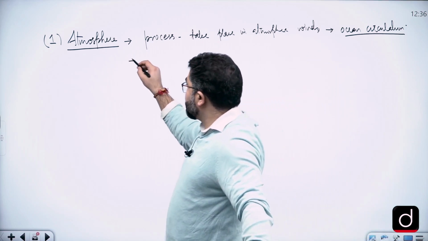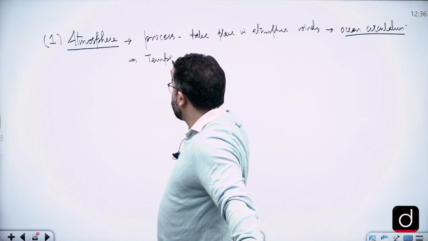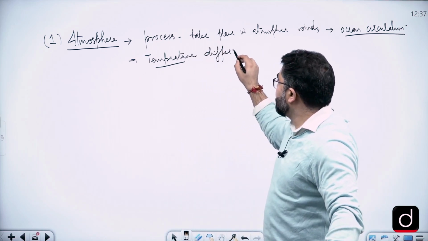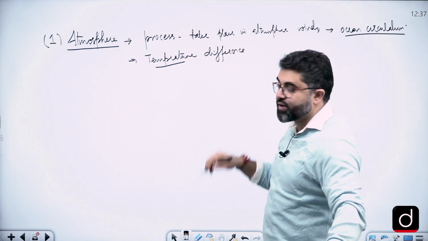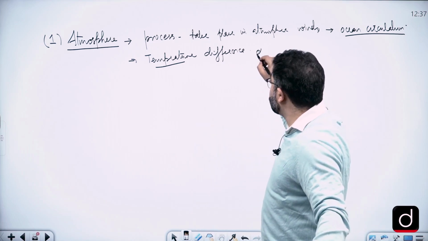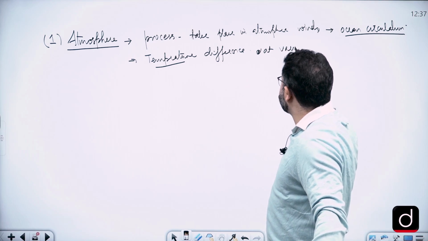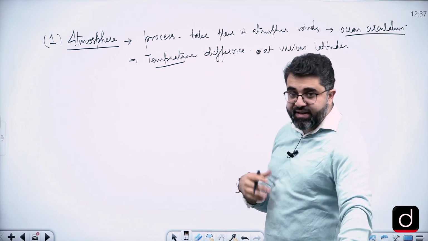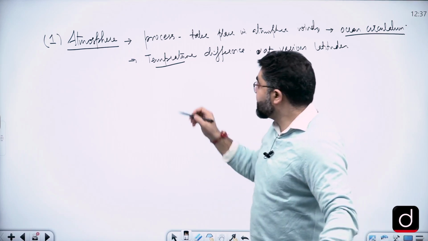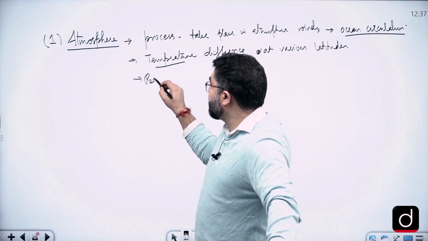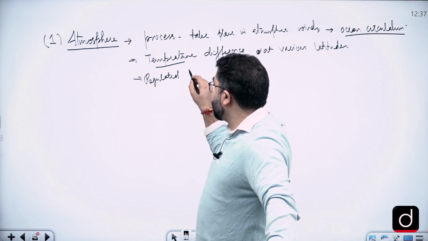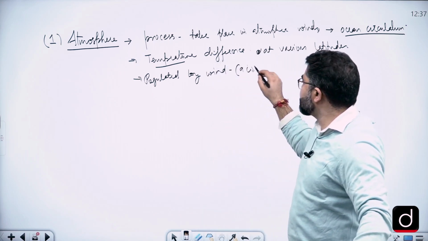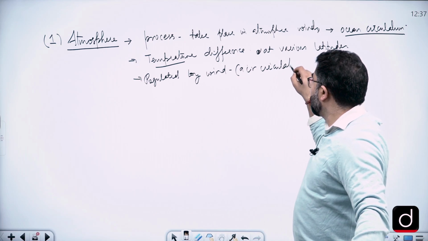Due to the atmosphere, there is a temperature difference at various latitudes. Now, this temperature difference is actually regulated by winds or an intense air circulation.